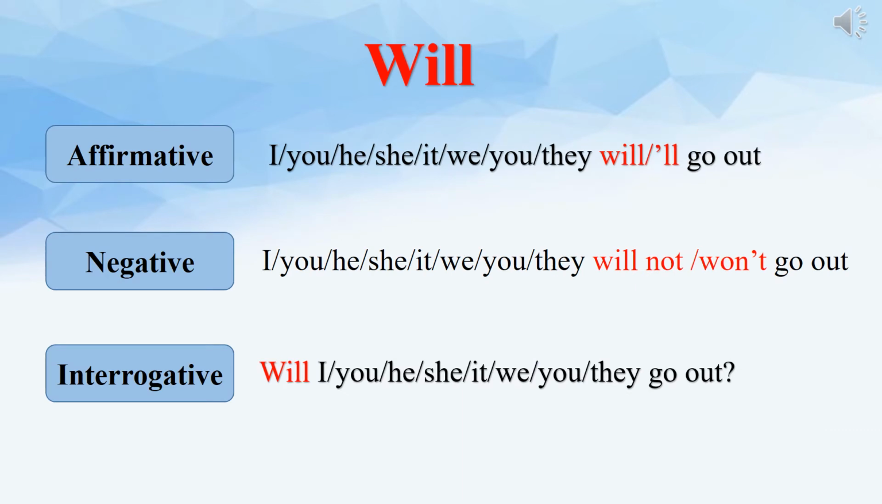Using auxiliary verb will in affirmative sentences. We use will after the pronouns I, you, he, she, it, we, they. Will go out. And in negative sentences, after the pronouns I, you, he, she, it, we, they, we use will not or won't go out. In interrogative sentences, we use first the auxiliary verb will, then the pronouns I, you, he, she, it, we, they, go out.